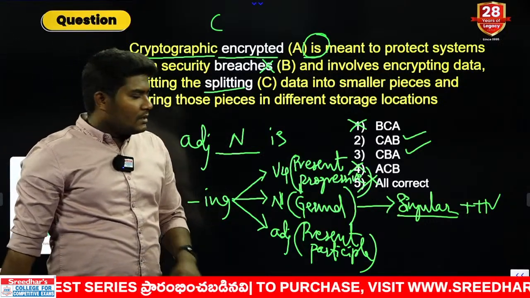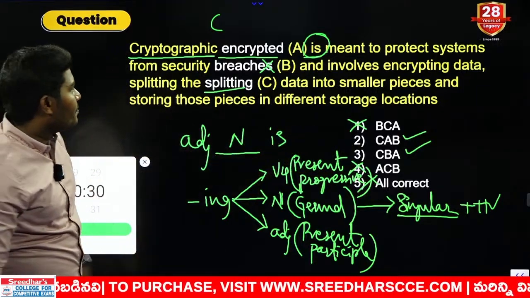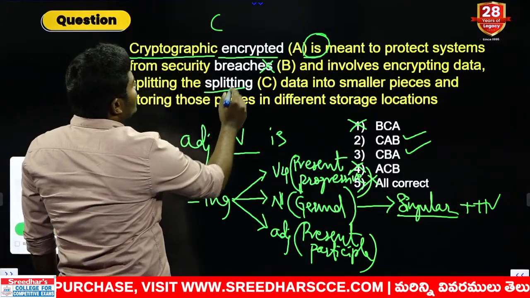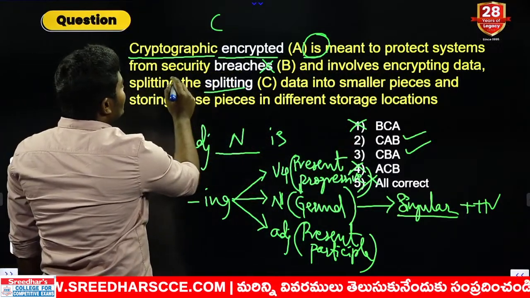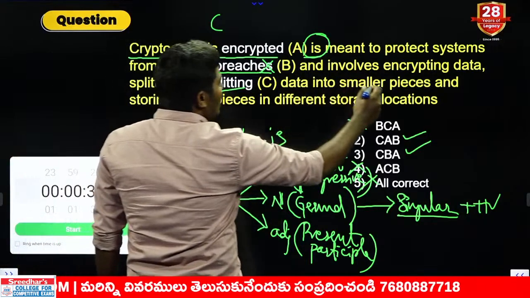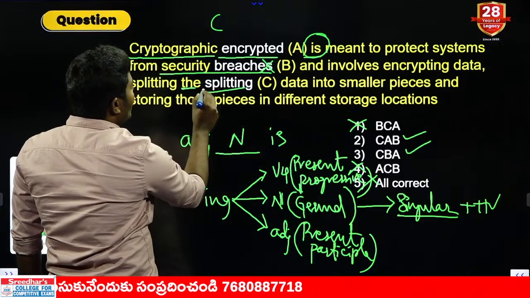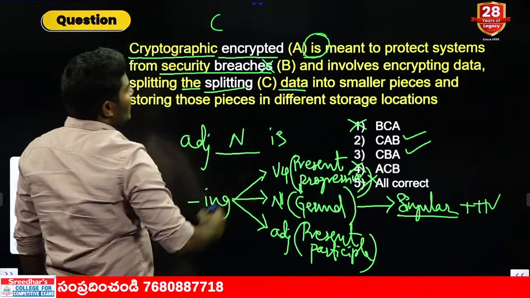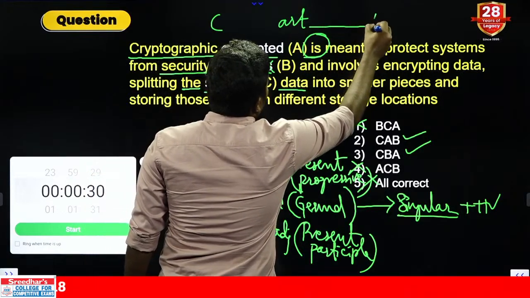Okay, fine students. So most of you have gone with the first one and also the third one. Let us check for this 1 and 3. Now, cryptographic splitting is meant to protect systems from security breaches. Security breach is nothing but unauthorized entry, and involves encrypting data, splitting the dash data. Look at this combination: the here and data on the other side. The is nothing but an article, blank, data is nothing but a noun.